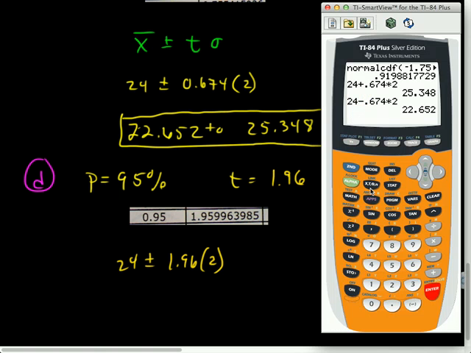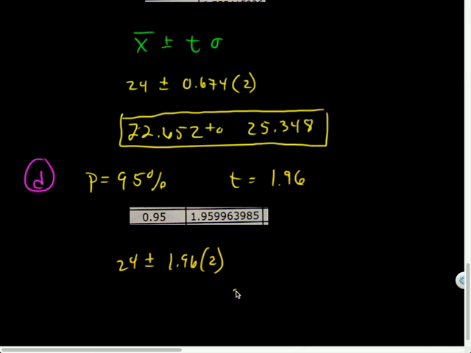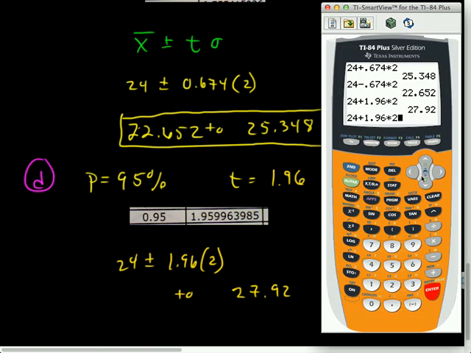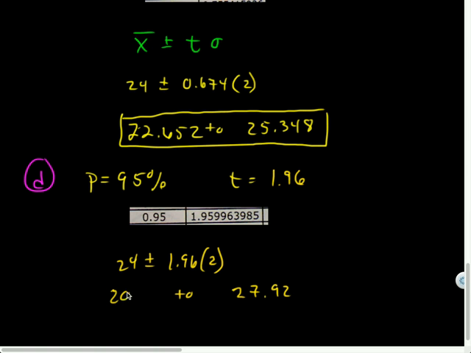So I will have 24 plus 1.96 times 2 equals, and I get 27.92. And then the lower bound, I'll just do the old second entry. Could have saved more time if you just entered it again. Would I have 20.08? Maybe. So now there's the range in which 95% of my data would lie.